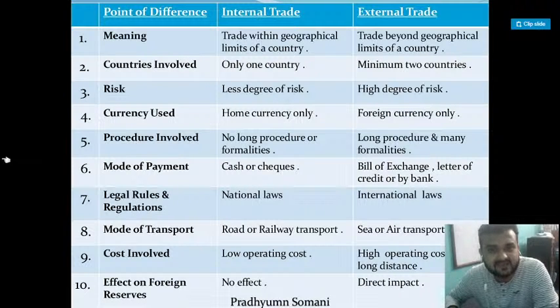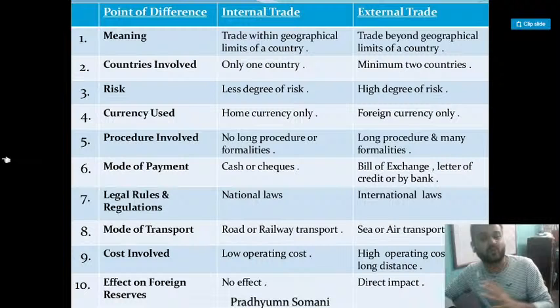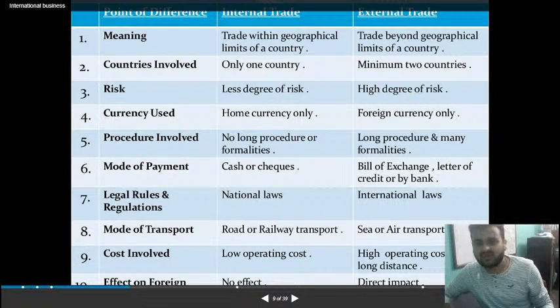Clear? In internal trade, the operating cost is quite low, and in external trade, the operating cost is quite higher. So this is all about the basic differences between internal and external trade. It is there in your book.